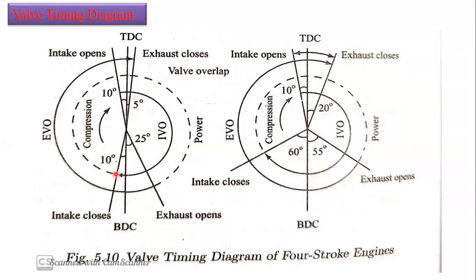Okay, in the case of low speed engines, we need to close the intake valve 10 degrees after BDC. In the case of high speed engines, we are going to close it 60 degrees after BDC. Why are we going to close at 10 degrees? That means, why are we going to take 10 degrees more time to close this intake valve?